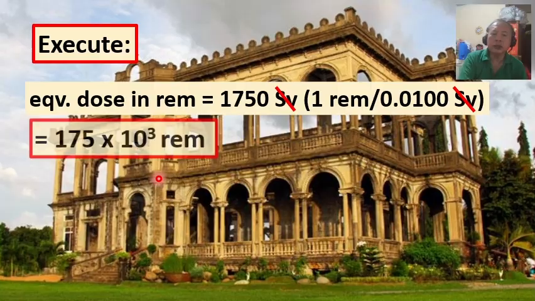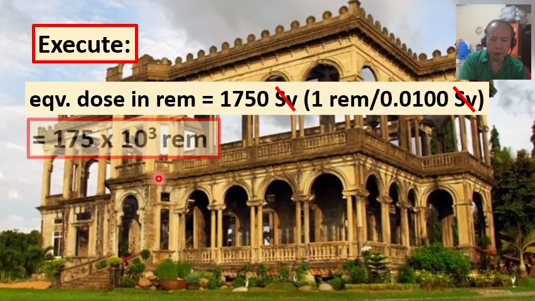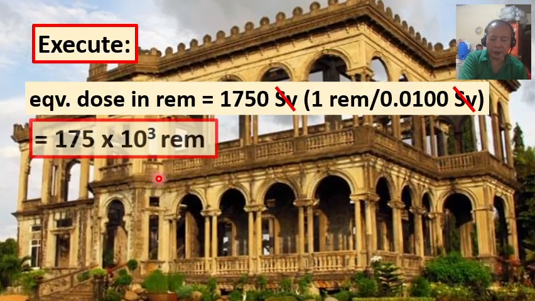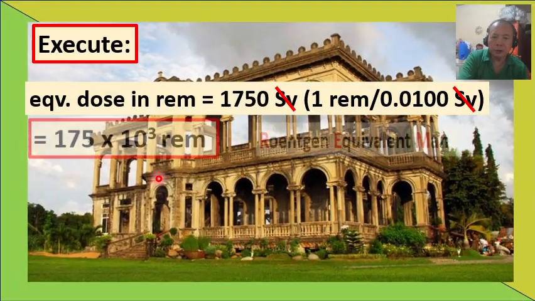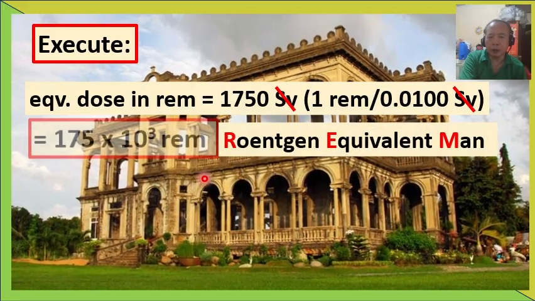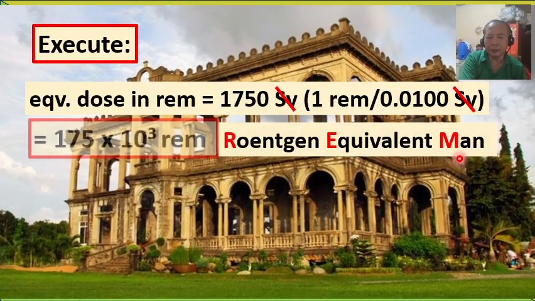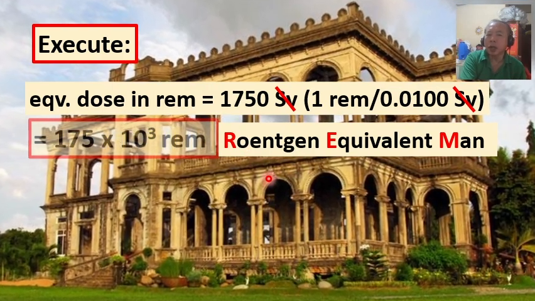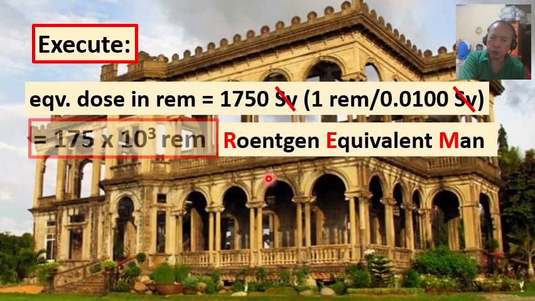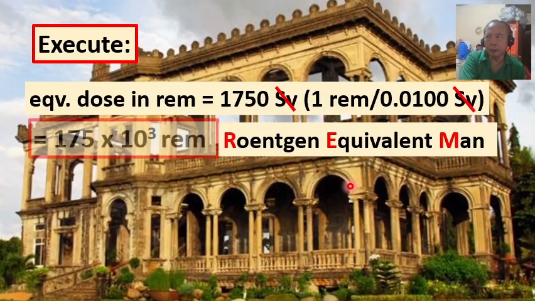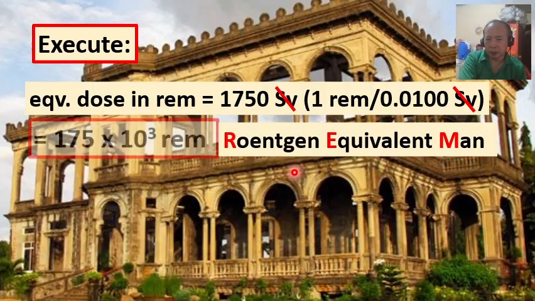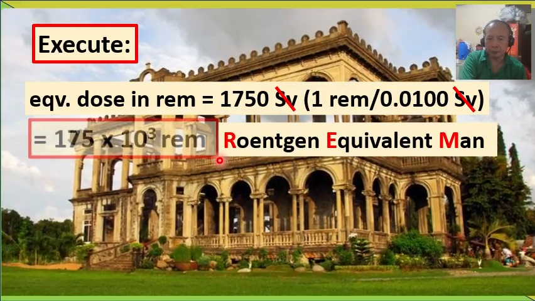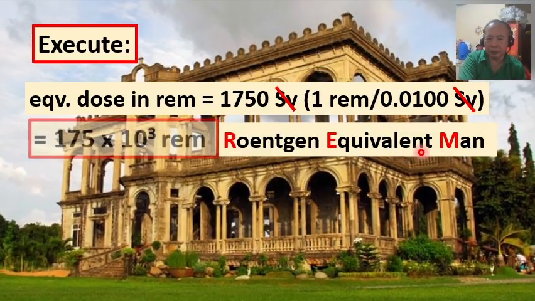In case you still don't know, the unit rem is actually an acronym or short for what we call Roentgen equivalent man, right? Roentgen being an old unit or measure of radiation exposure. And this has been replaced by REM, Roentgen equivalent man.